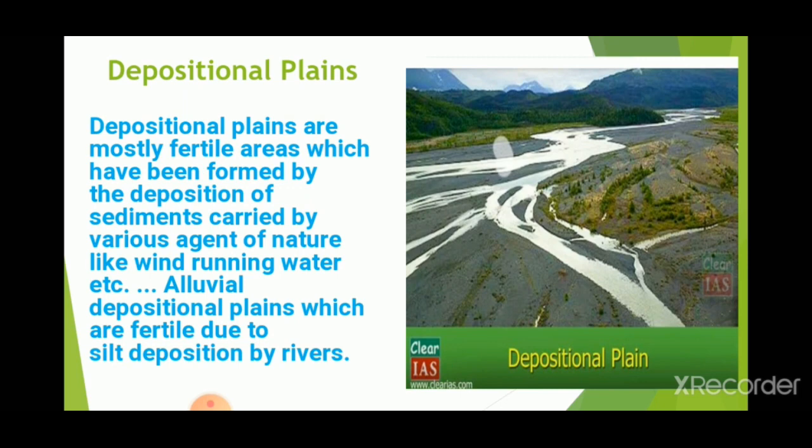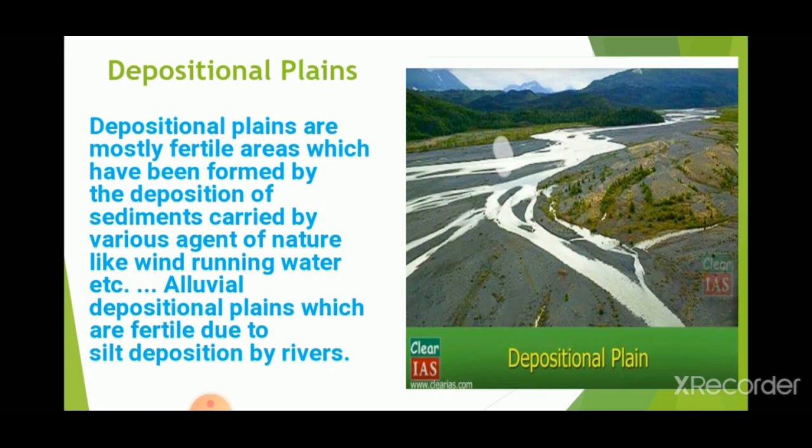We can say running water, wind, etc. The alluvial depositional plains are fertile due to silt deposition by the river. The river deposits the sediments and thus makes the land fertile. Along with that, deltas are formed, which also make the land fertile. So depositional plains are the third group of plains.